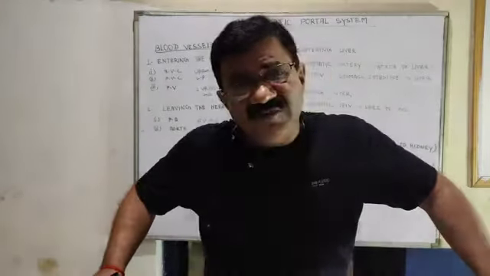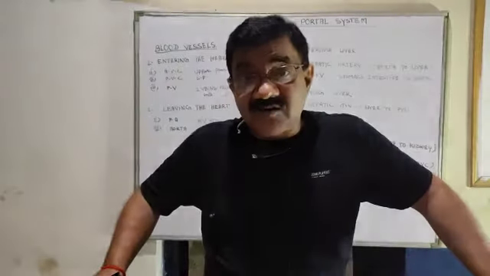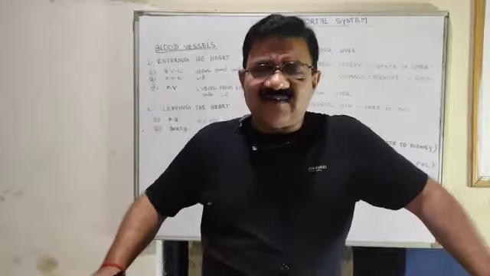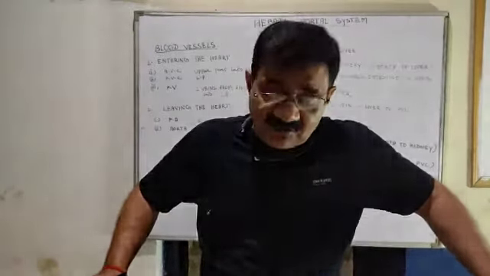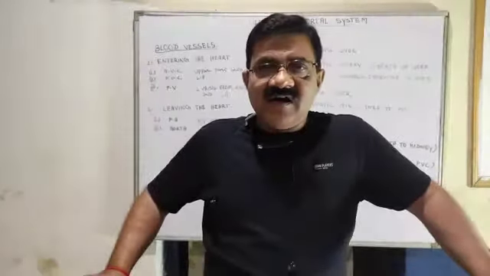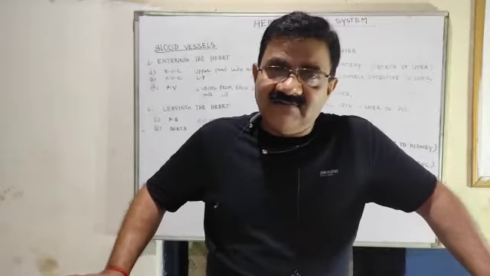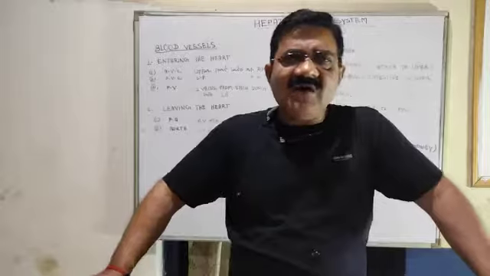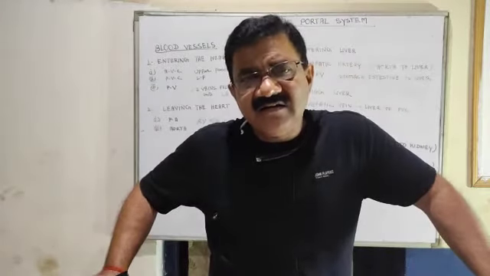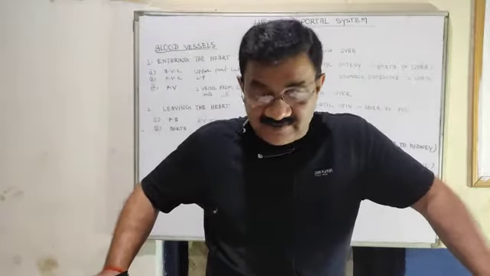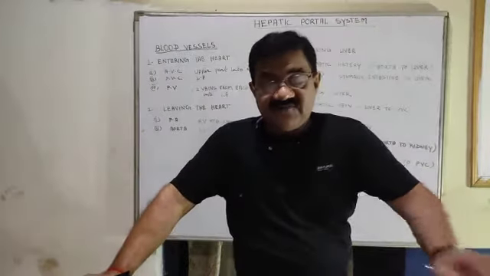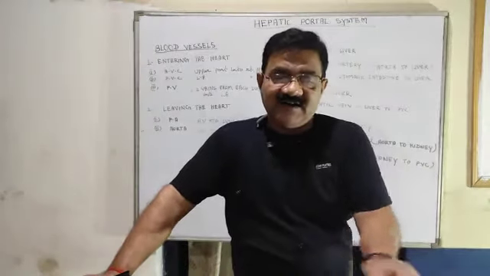In which part of the body? That part is the liver. Poisonous substances are also detoxified by the liver, and breaking of protein and formation of urea also take place in the liver. So the hepatic portal system is very, very important.